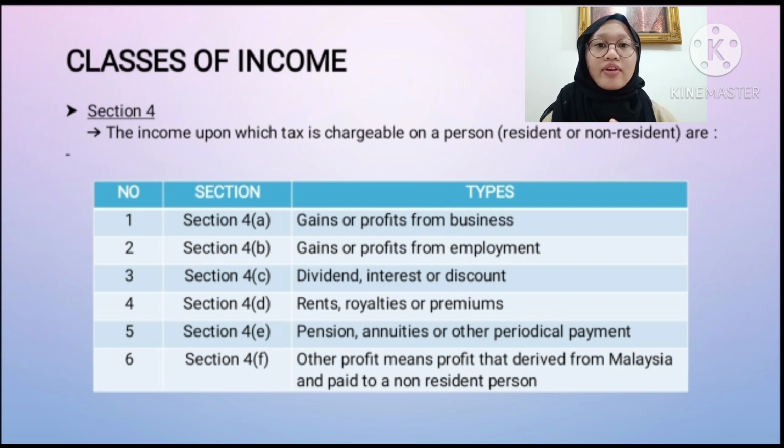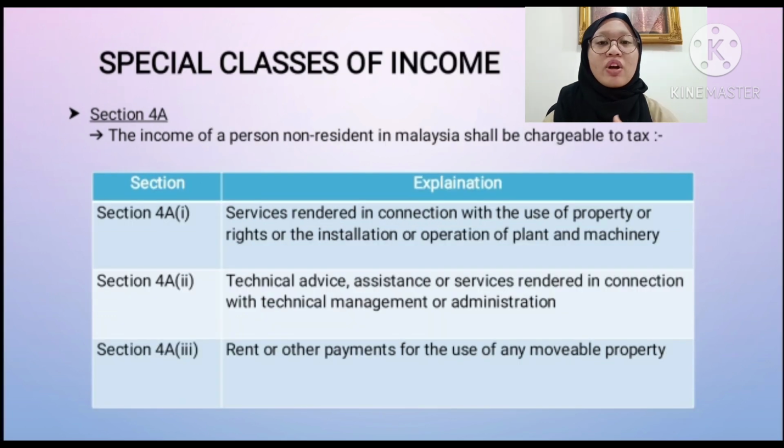D is rent, royalty, or premium. E is pension, annuity, or other periodical payment. And the last, paragraph F, is other profit, meaning profit that derives from leisure and paid to a non-resident person.